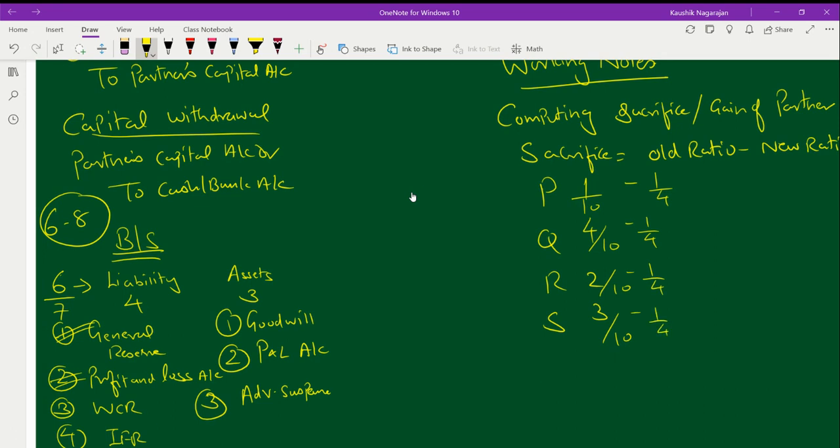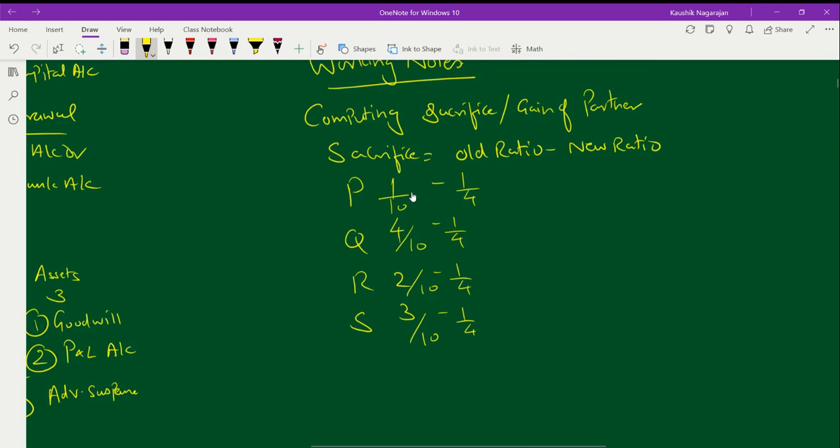Now 10 and 4, I have to take LCM. So if I take LCM, what will I get for 10 and 4? 2 table, 5 times, 2 times. So 20 will be the LCM. Now compute it in each of the cases. 20 will be the LCM. 10 into 2 will be 20, into 2 will be 2, minus 4 into 5, 1 into 5. So 2 minus 5, this gives me minus 3 by 20.